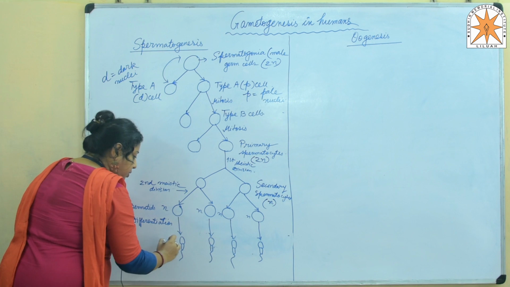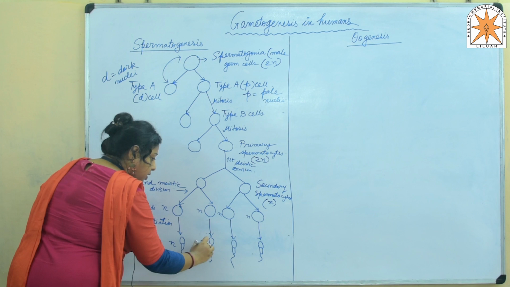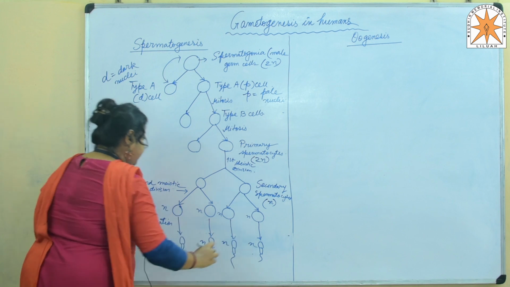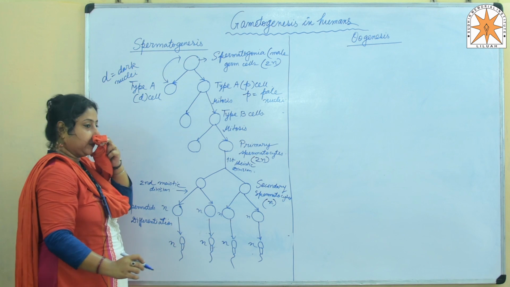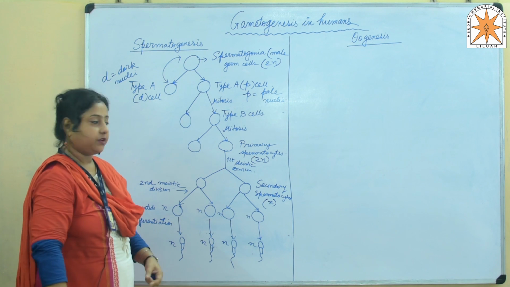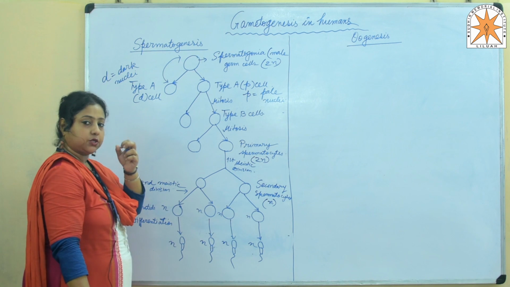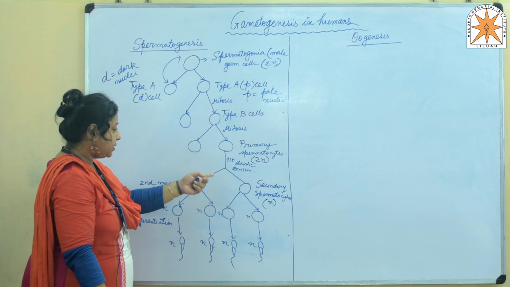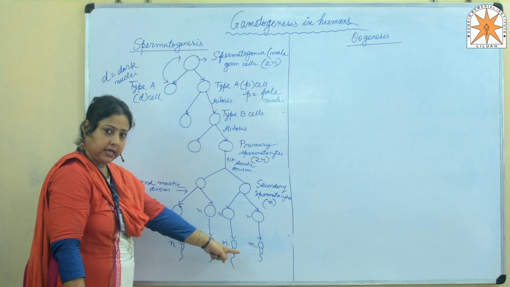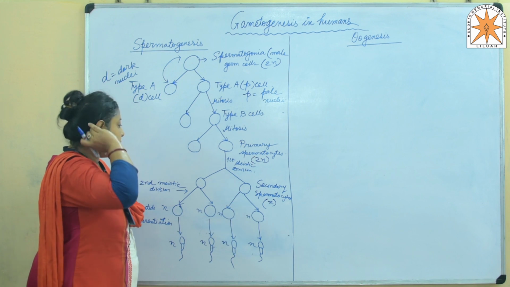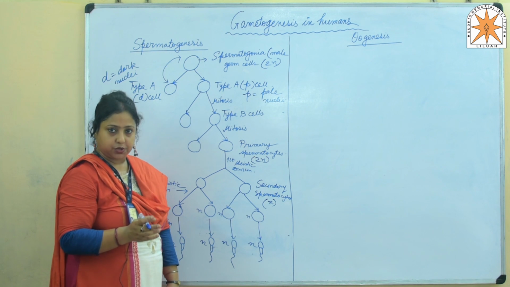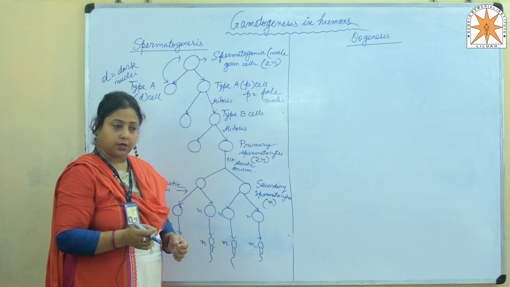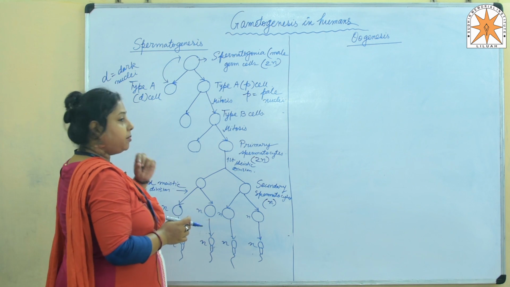Obviously, these are also haploid in number because we know that the second meiotic division is equivalent to mitosis. Since mitosis is an equational division, the second meiotic division is also equivalent to mitosis. That means n will remain n by the end of the division. Now, we need to understand two concepts. What is spermatocytogenesis and what is spermiogenesis?